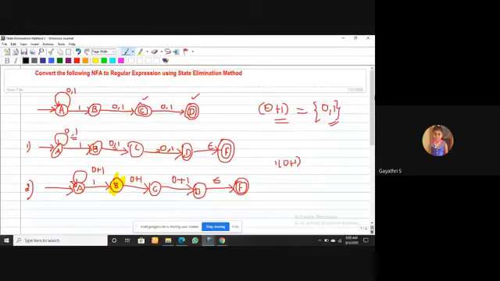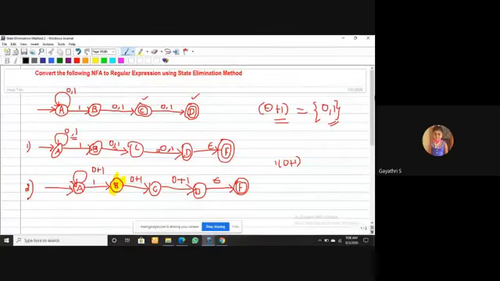Almost all the state elimination methods are over in this session. In the next topic, I will choose regular expression to finite automata conversion. So far, finite automata to regular expression conversion is over. There are two methods, the RIJ method and the state elimination method, and these are covered. In the next session, I will take regular expression to finite automata conversion.